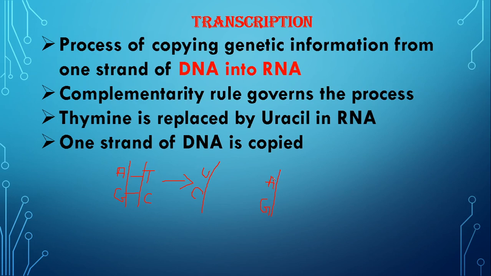RNAs have to be single stranded in order that they can express. Now as you can see here, the two new RNAs formed out of the two templates from the same DNA will again be complementary. If the complementary possibilities are there, then they may form a hydrogen bond again. What will happen? The entire exercise will be futile. No RNA will be formed. That means it will become a double-stranded structure, and a double-stranded structure cannot function as RNA is supposed to function. So that is one of the reasons why both the strands are never copied.